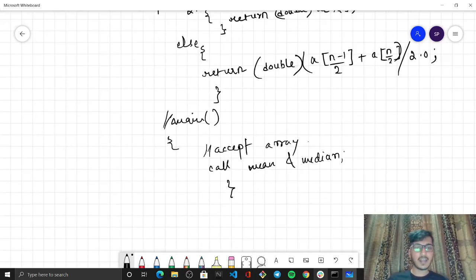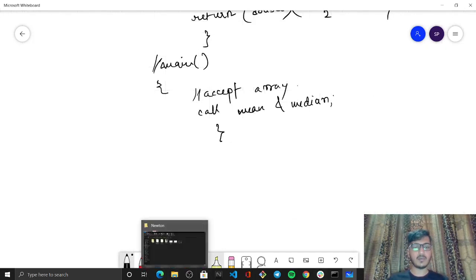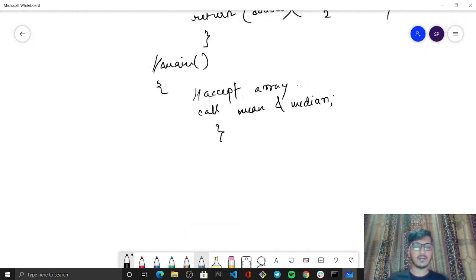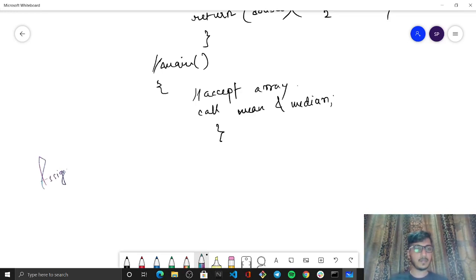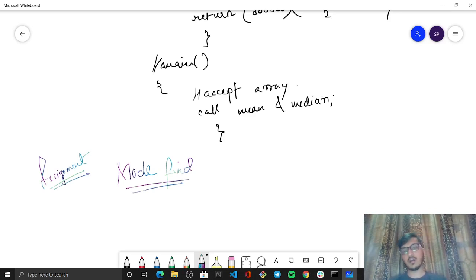And the assignment, keeping in mind this problem, the assignment that we will discuss, that I need you guys to do is, the assignment is that mode निकालो, mode find भी करो. I need you guys to find out the mode for an unsorted array. So figure out how you should be finding it out.